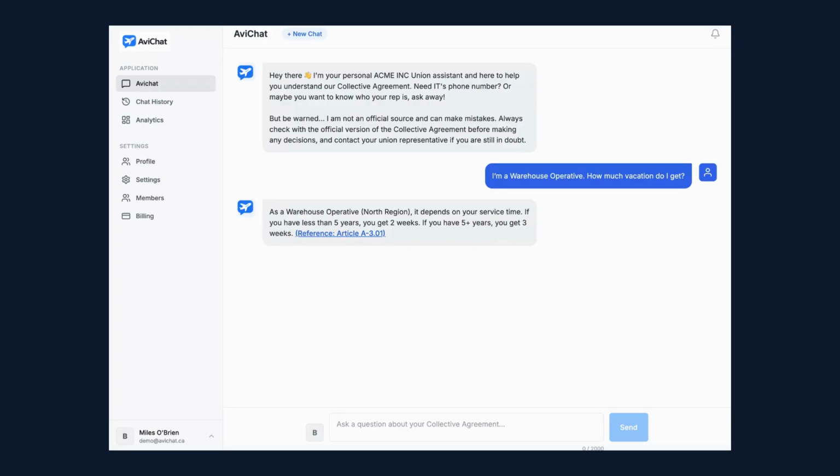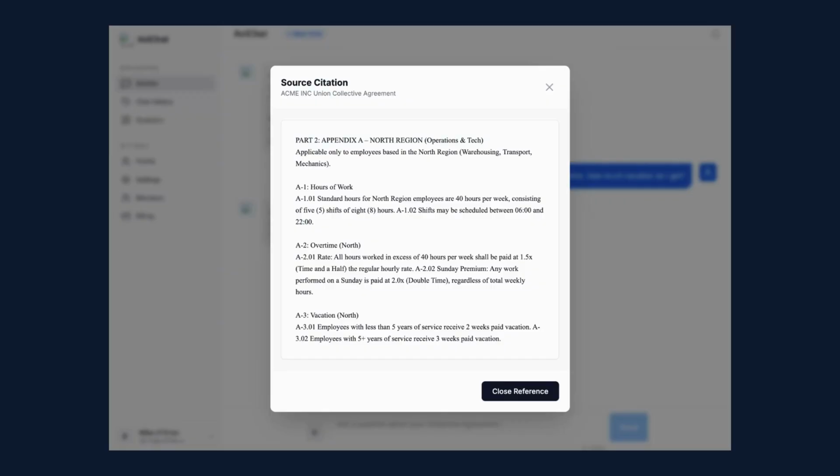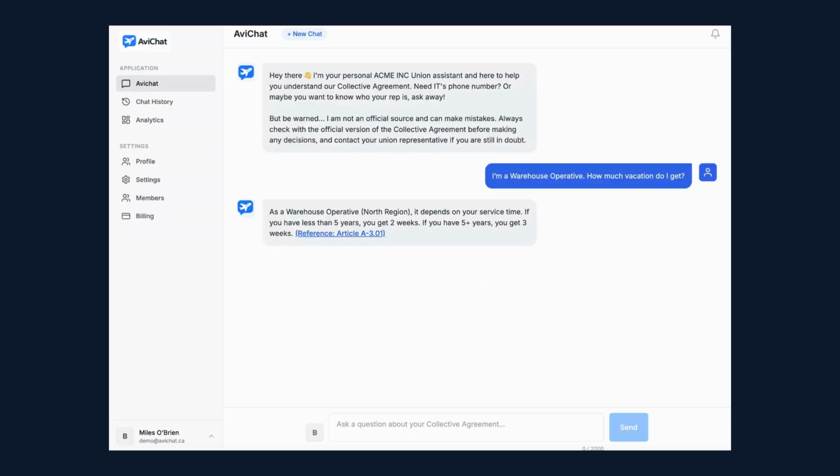It instantly recognizes that warehouse operative is a job in the North region. It ignores the South region rules entirely. It finds the information for the North and comes up with the correct answer. We never ask members to just trust the system. So every answer includes a direct citation. Clicking it opens the source text, ensuring total transparency.